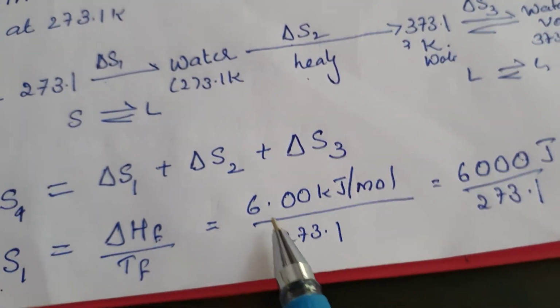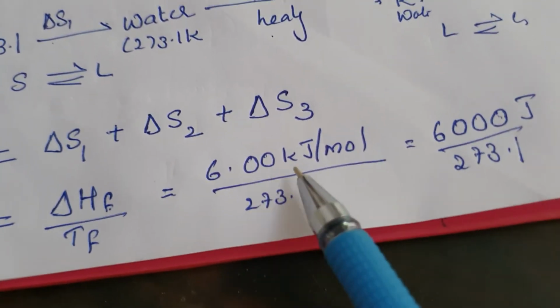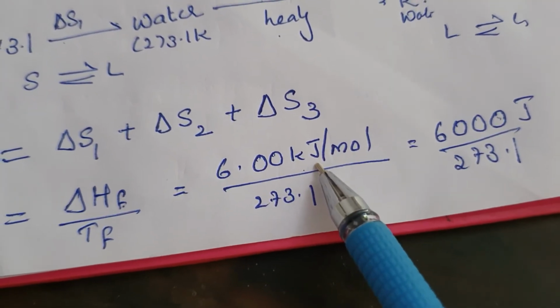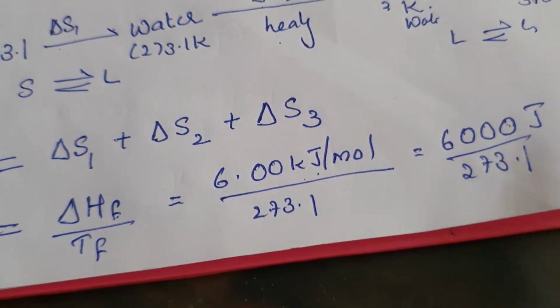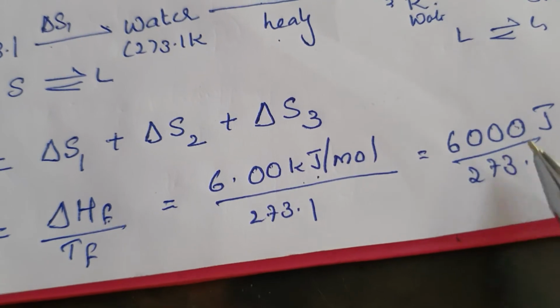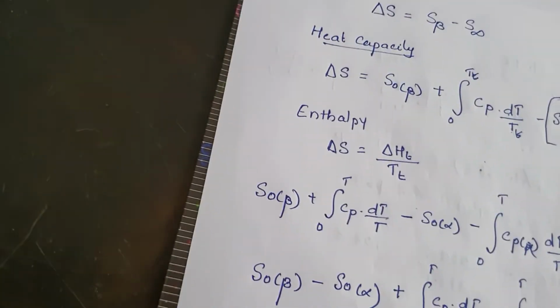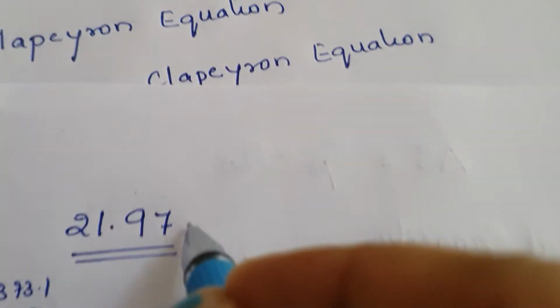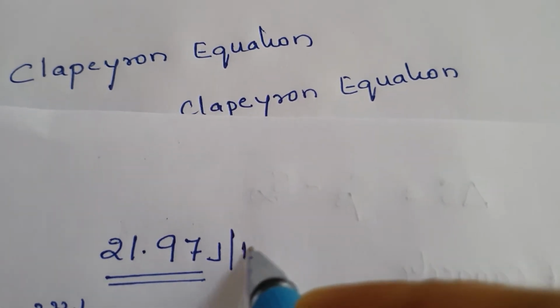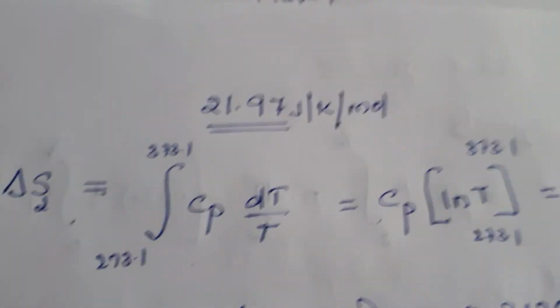The 6 kilojoules you have to first convert to joules by multiplying by 1000. So 6000 divided by 273.1 gives 21.97 joule per mole per Kelvin.